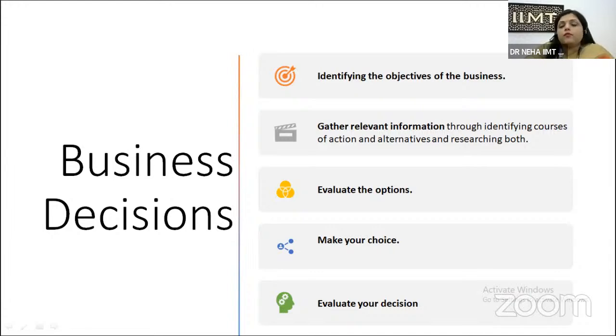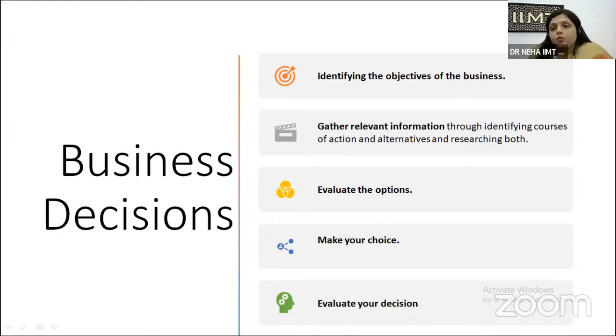Next thing is gather relevant information. First, we have to consider the business objective. Then we have to take into account the various information related to the objective, and we have to identify between the different courses of action. Like what we are going to do in the business, we have to select a particular course of action, and we must be ready for the alternative also. If plan A doesn't work, we must have plan B. If plan B doesn't work, we must have plan C. So a business owner and entrepreneur must have the capability to gather the relevant information, identify the various courses of action, and choose between the alternatives.